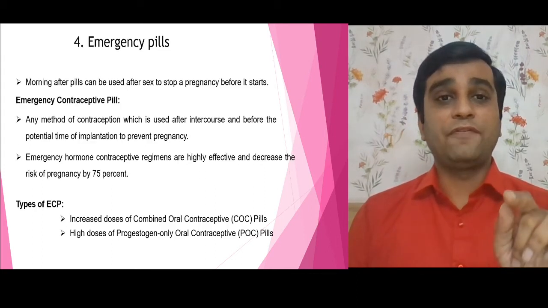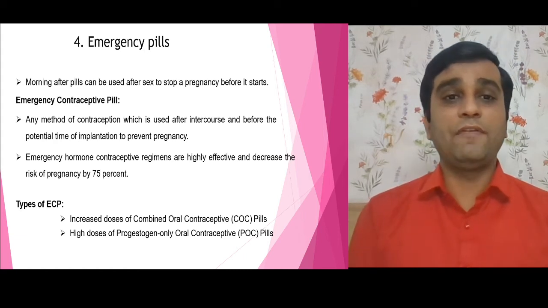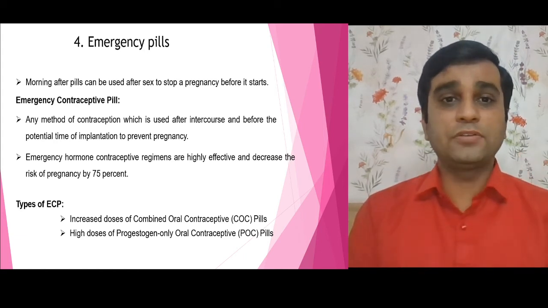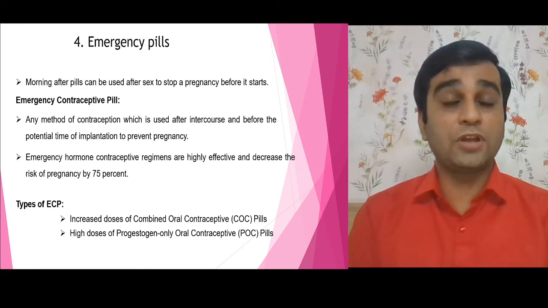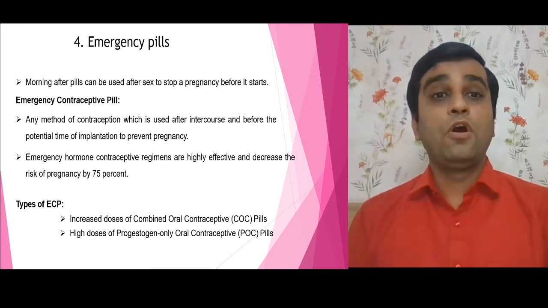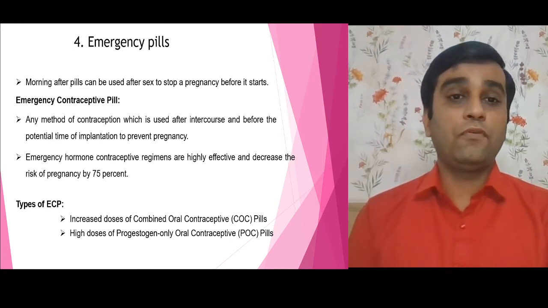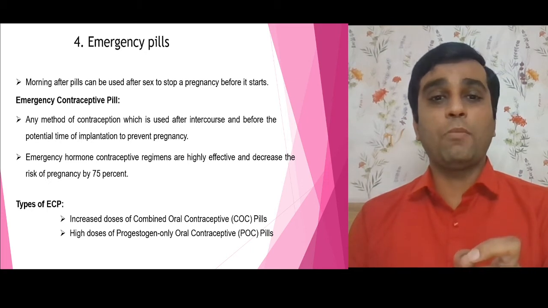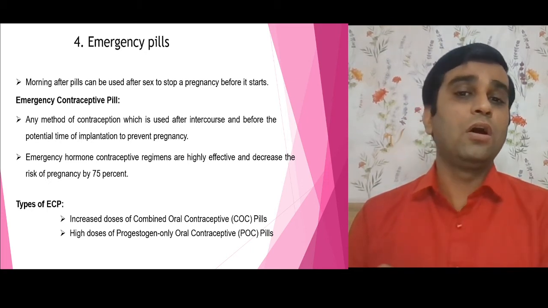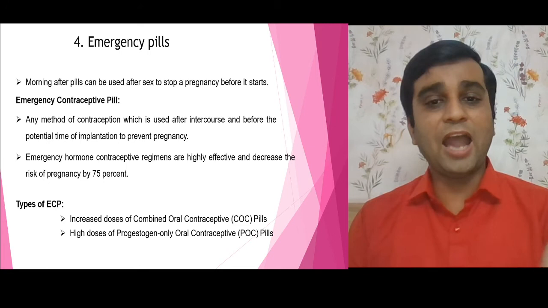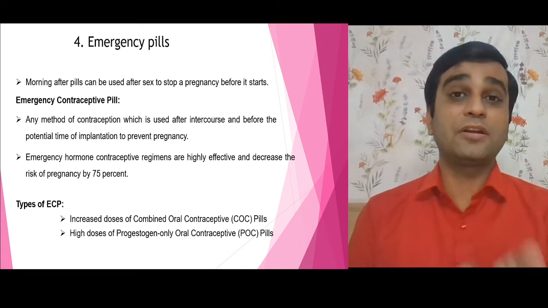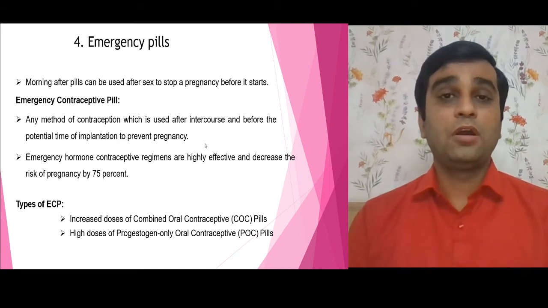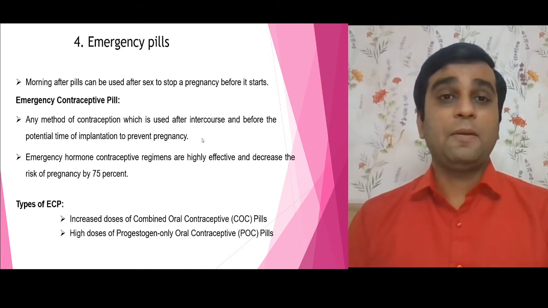That is why. If I talk about emergency pills, we all know very well, it is a method of contraception which is used after intercourse and before the potential time of implantation, for prevention of pregnancy. Again, types of ECP: if I talk about increasing the dose of combined oral contraceptives, you can say high-dose progesterone pills, because it is an emergency. So within 72 hours, you have to take those particular pills to avoid pregnancy.